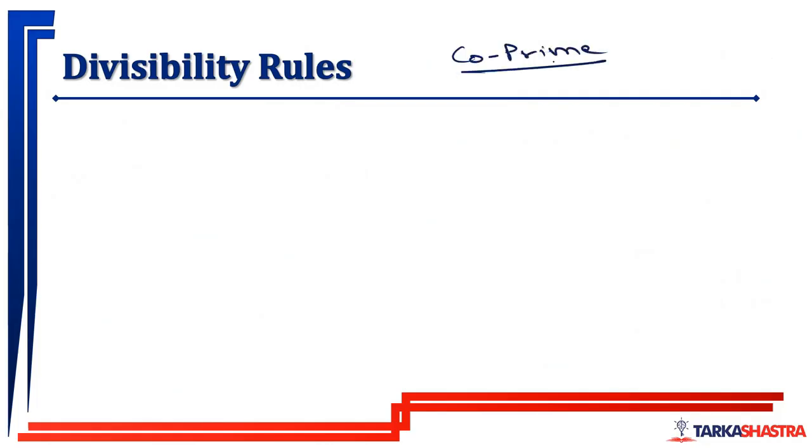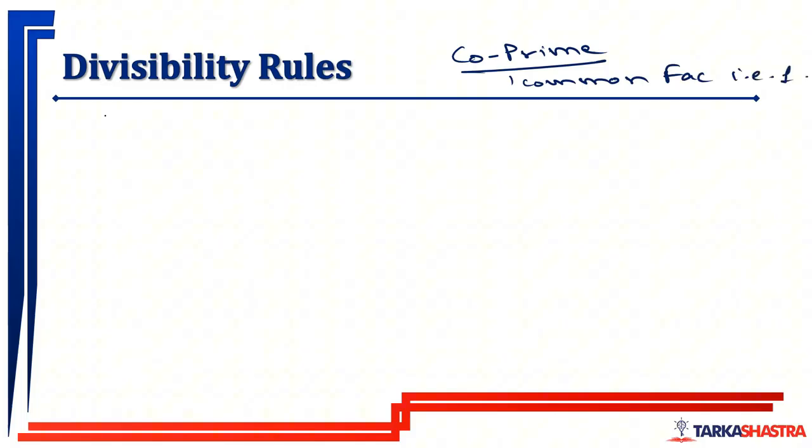Co-prime numbers we have studied in the basic session, so before this session you have to go through the basic sessions on our YouTube channel. Co-prime numbers have only one common factor, that is 1. Those are your co-prime numbers.